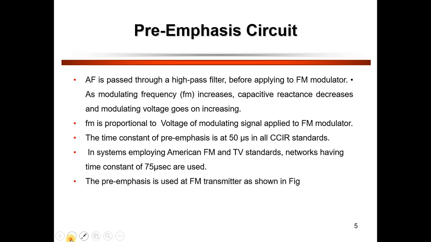The time constant of pre-emphasis, as I just told you, is 50 microseconds in all CCIR standards. In systems employing American FM and TV standards, it has a time constant of 75 microseconds. The pre-emphasis network is used at the FM transmitter as shown in the figure.